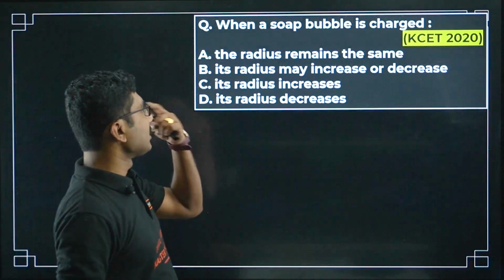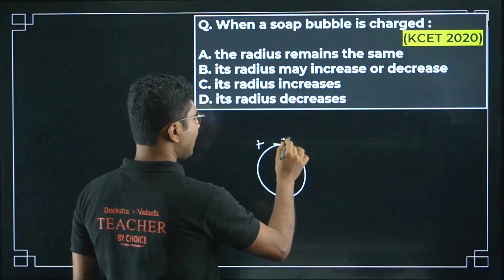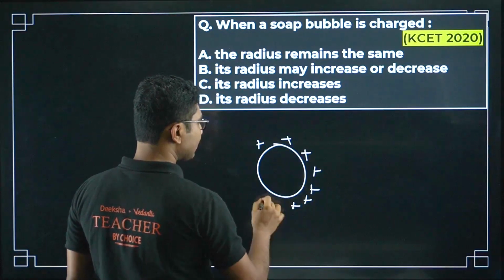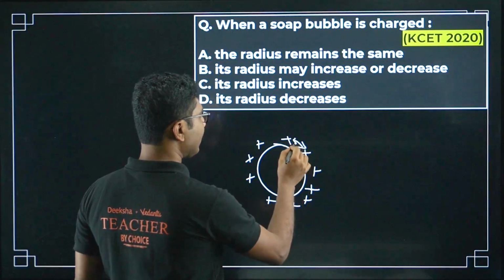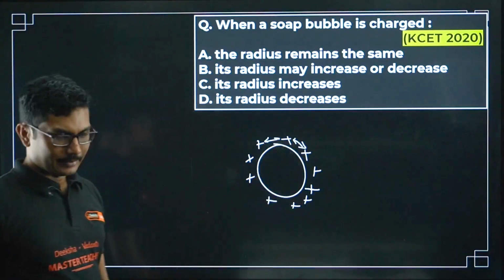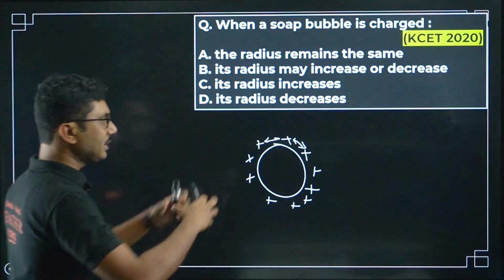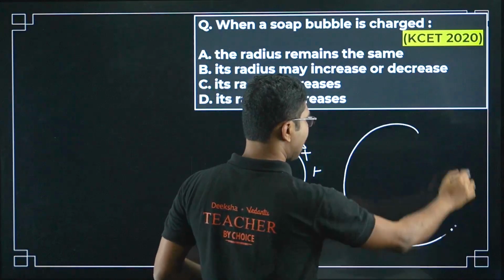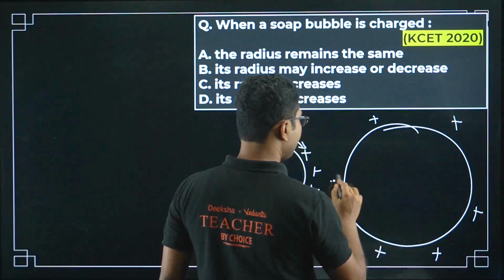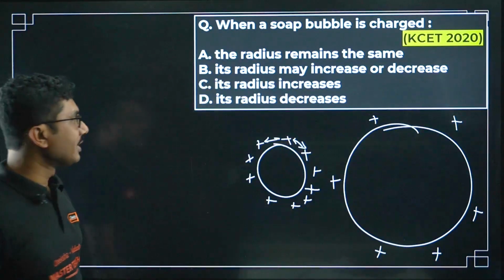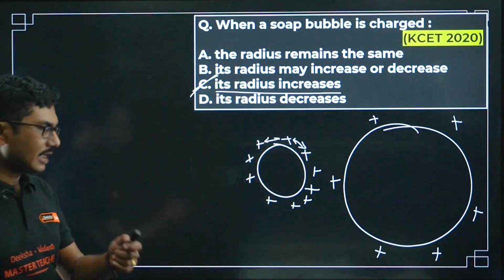Next question. When you charge a soap bubble, charges will stay on the surface. It's a bubble, right? Nothing is inside, so charges will always stay on the surface. Now what will these charges do? They will repel each other. Similar charges, it can be both positive or negative, but whatever it is, they will always repel. Repulsion means the charges will try to stay further and further apart, so the radius of the sphere will increase. So option C is correct.